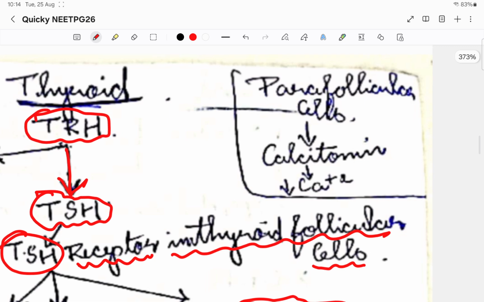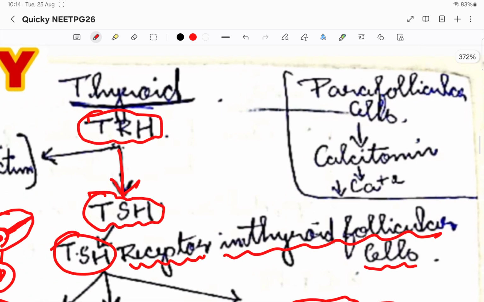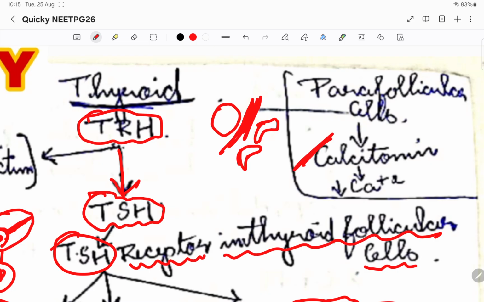Then the physiology of follicular cells we learned. There is something called parafollicular cells also. In the thyroid gland there are thyroid follicular cells and there is stroma. In the stroma there are the parafollicular cells, the C cells. These release calcitonin, which reduces the calcium levels in our body.